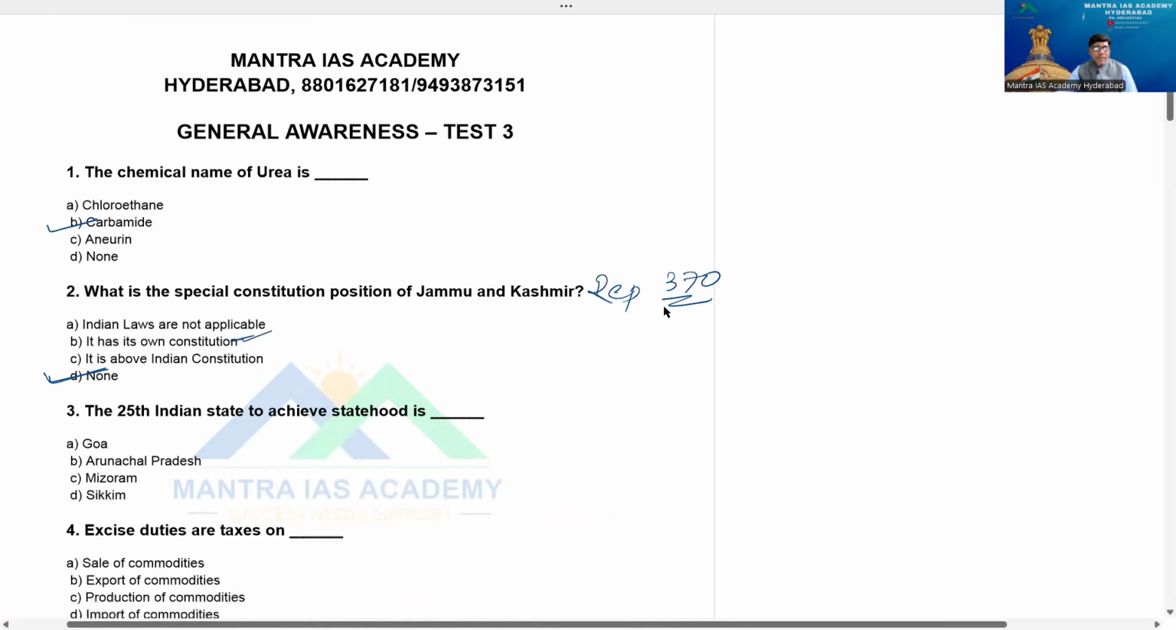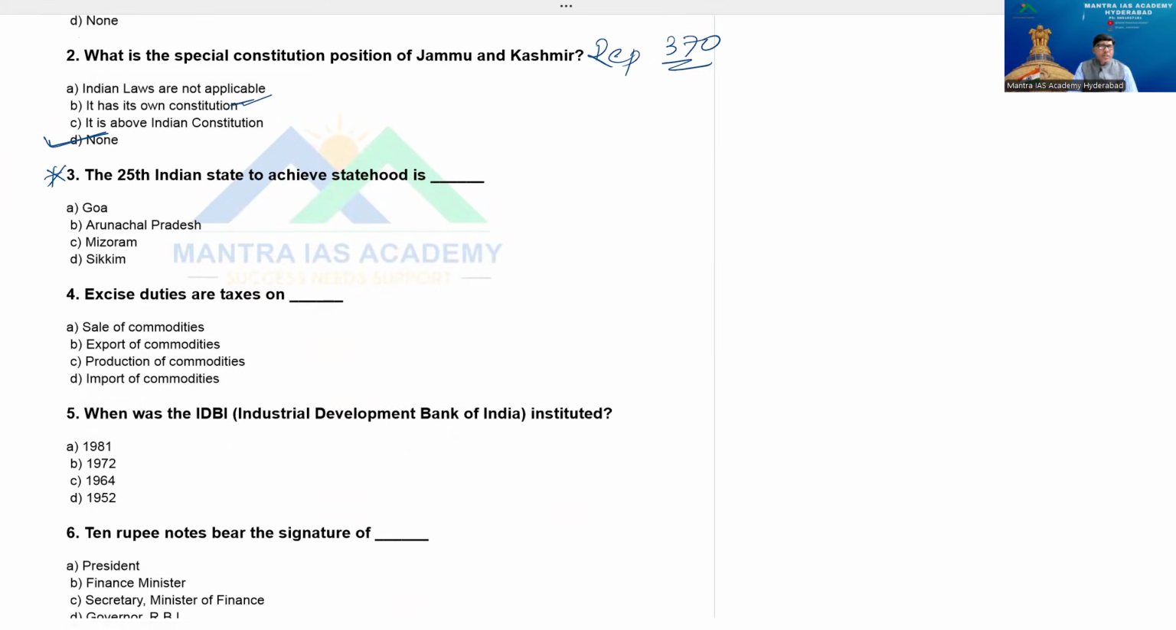But question number 25 is a very important question. The 25th Indian state to achieve statehood is Goa. Goa was not a part of Indian territory in the beginning, right? This occurred in December 1961. There was a big operation of about 30 hours. If I'm not wrong, it was on December 19th that Goa joined the Indian Union, beta.